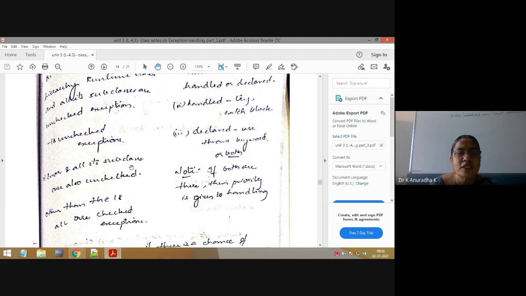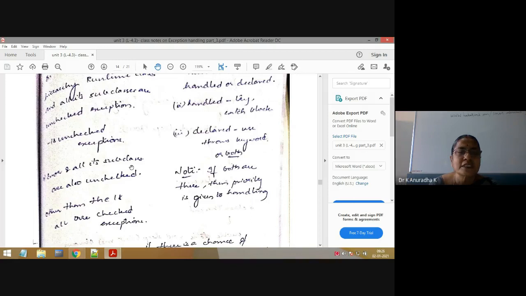I have written only one statement, that is system.out.println 10/0, in the main method of the test class. After that, I am saving the file as test.java and compiling the file as javac test.java. If you compile that program, are you getting any compiler error? No. Why? Because 10 by 0 is an arithmetic exception, which is an unchecked exception.